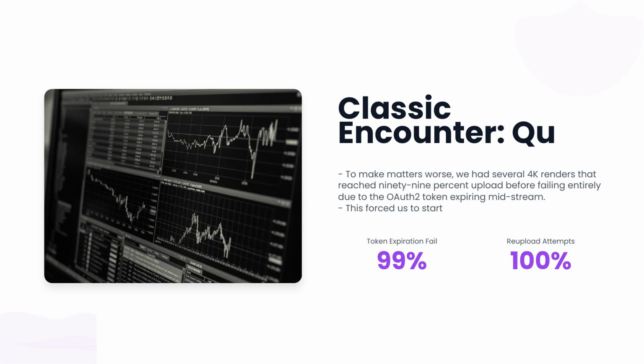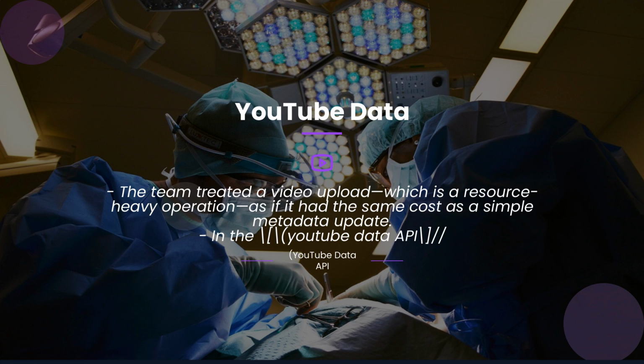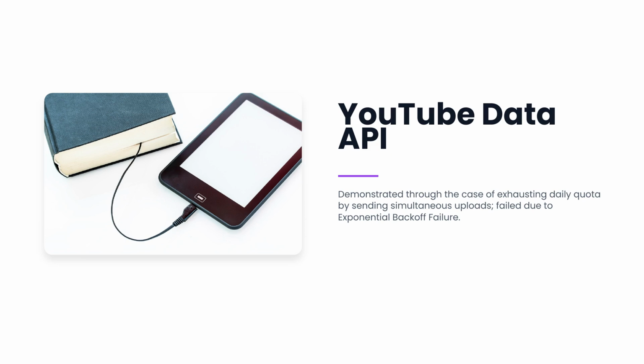This was a classic encounter with quota cost asymmetry. The team treated a video upload, which is a resource-heavy operation, as if it had the same cost as a simple metadata update. In the YouTube Data API, the cost delta is massive, similar to the difference between a full database migration and a single record update. By firing 200 uploads simultaneously, they burned through their daily quota almost instantly.